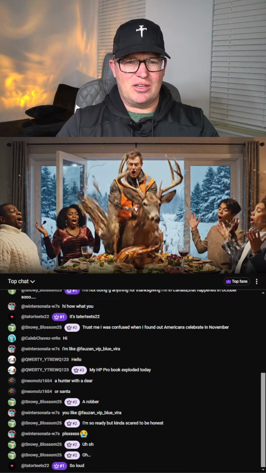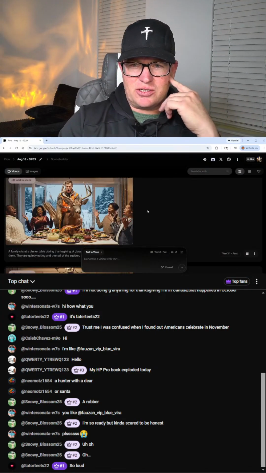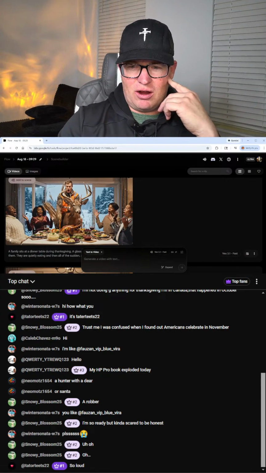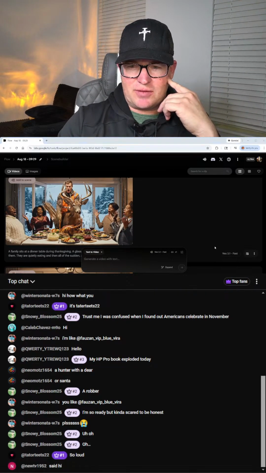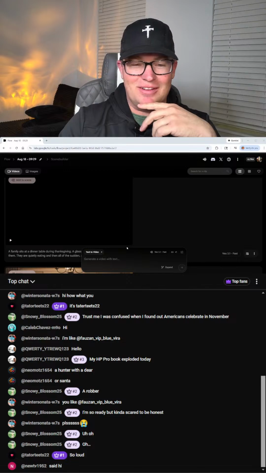And they're smiling. They're so happy that he came to visit, even though it's going to cost them thousands of dollars to replace that. Look at that. They're so surprised and happy that a hunter came in riding a deer to surprise everybody. I'm surprised at that reaction that they had.